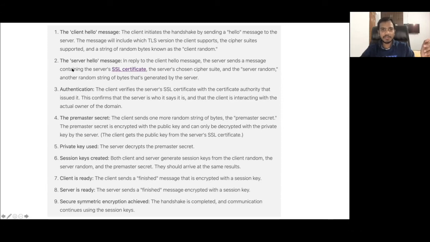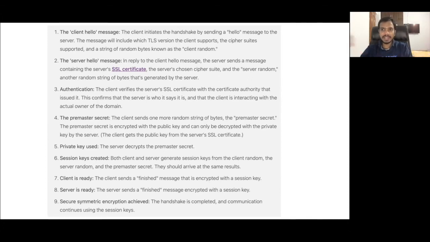Of course, the client has told which TLS version it supports, and also which algorithms it supports, like whether it supports RSA or Diffie-Hellman or any other algorithm. Now the server will see what the client has said in the client hello message, and it has to verify that it also has that TLS version. In reply to the client hello message, the server sends a message containing the server's SSL certificate. This is very important. So in the server hello message, the server will send its SSL certificate.